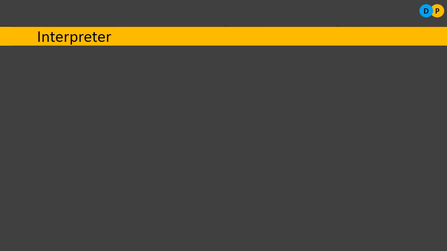The next type of translator is interpreter. Again, it is also a system software.